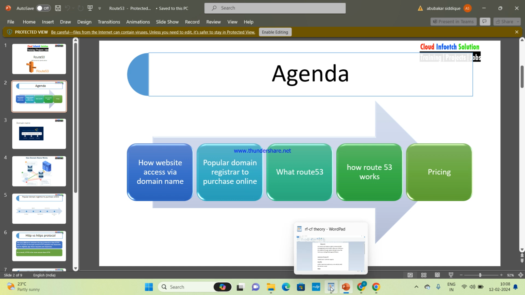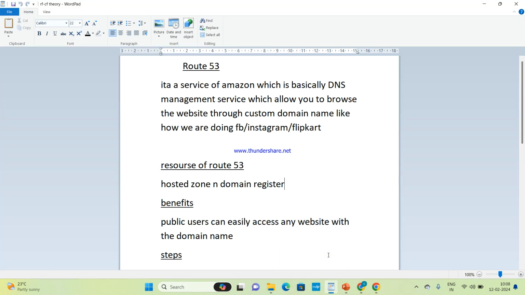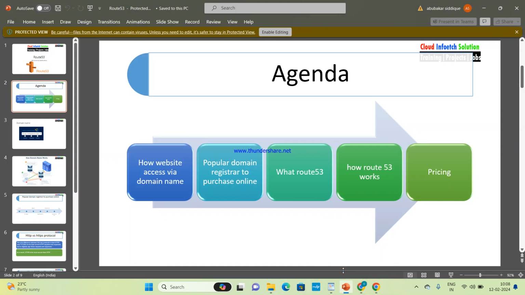Route 53 is a service of Amazon, a DNS, domain name system, management service, which allows you to browse a website through a custom domain name. For example, we have done website hosting through EC2 as well as through S3, right?